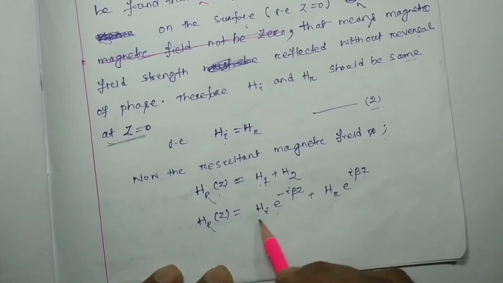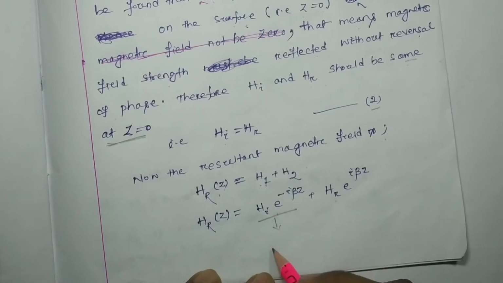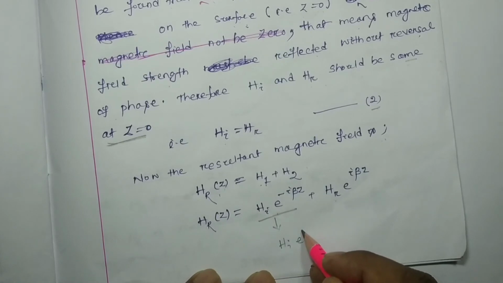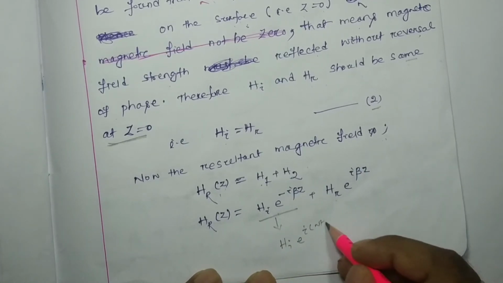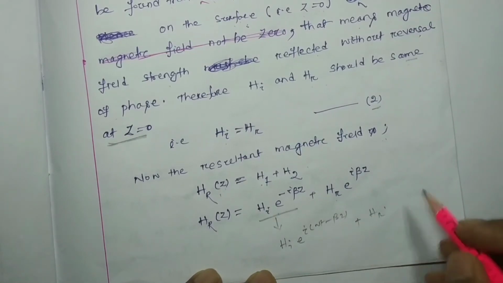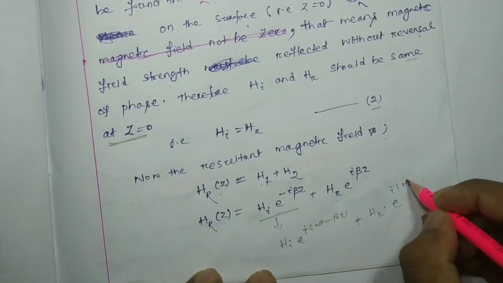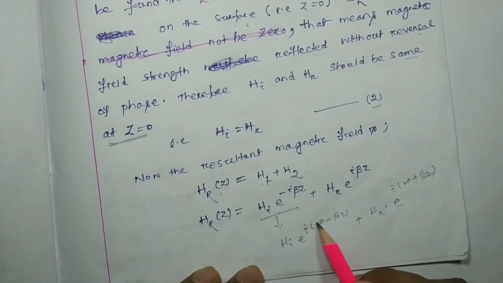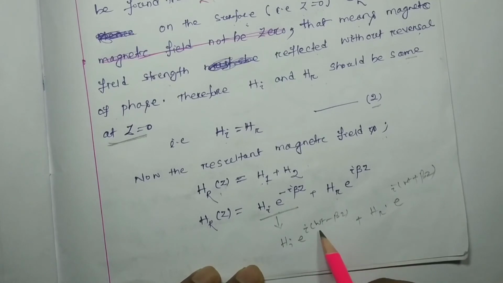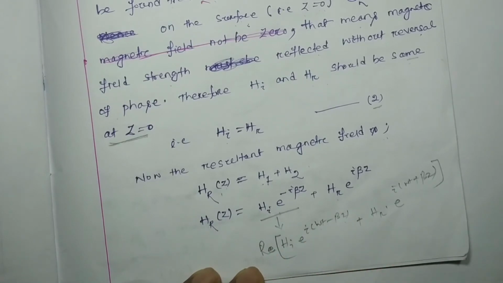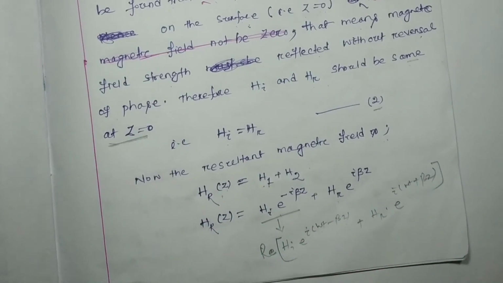Here the incident can be considered as HI into e to the power I omega t minus beta Z, and the reflected can be considered as HR into e to the power I omega t plus beta Z. So if we consider time factor and position factor together, then I have to consider the real part of this one, because time could not be imaginary.